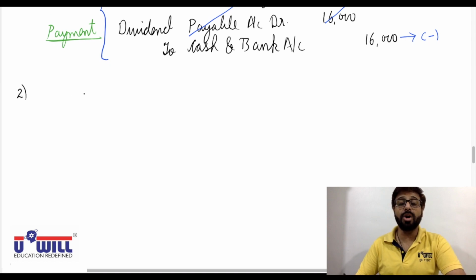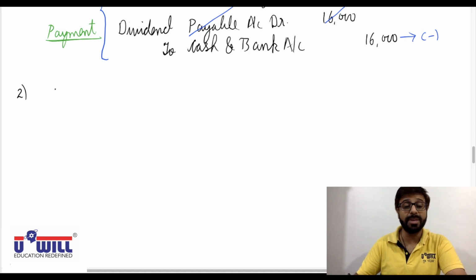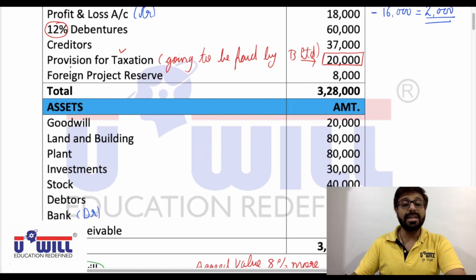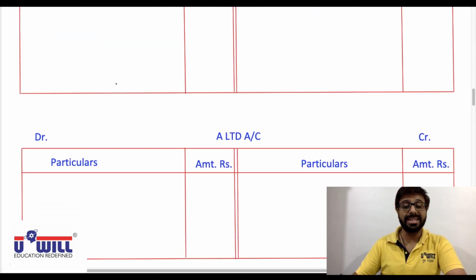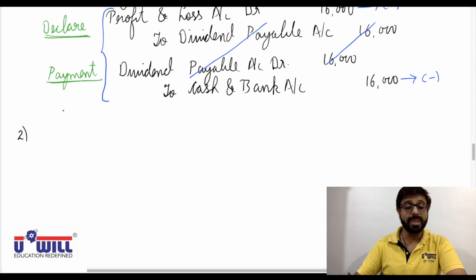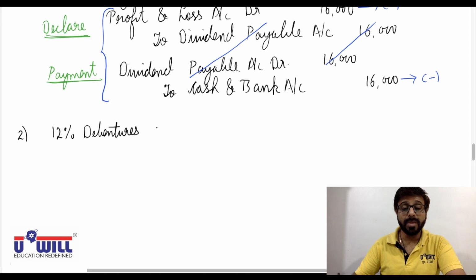Okay, now I assume all of you should have tried with it after pausing the video. So understand the second working of debentures. Presently we have 12% debentures of 60,000. So 12% debentures of B Limited are 60,000.